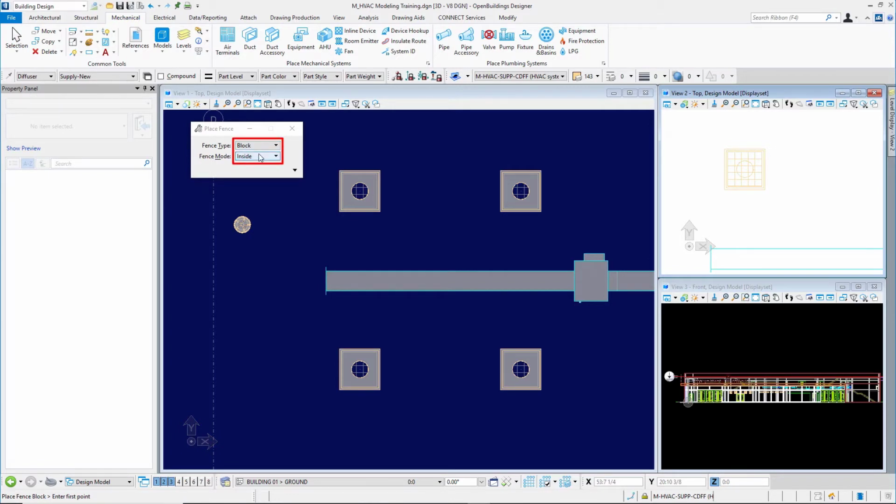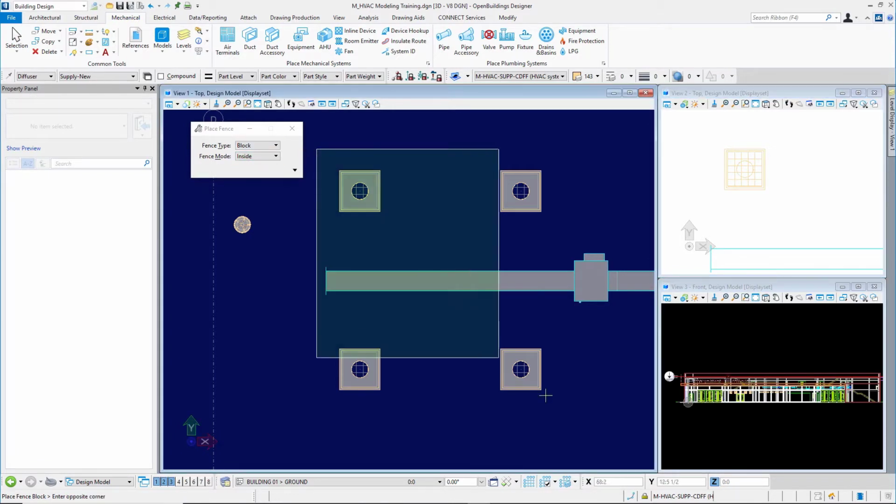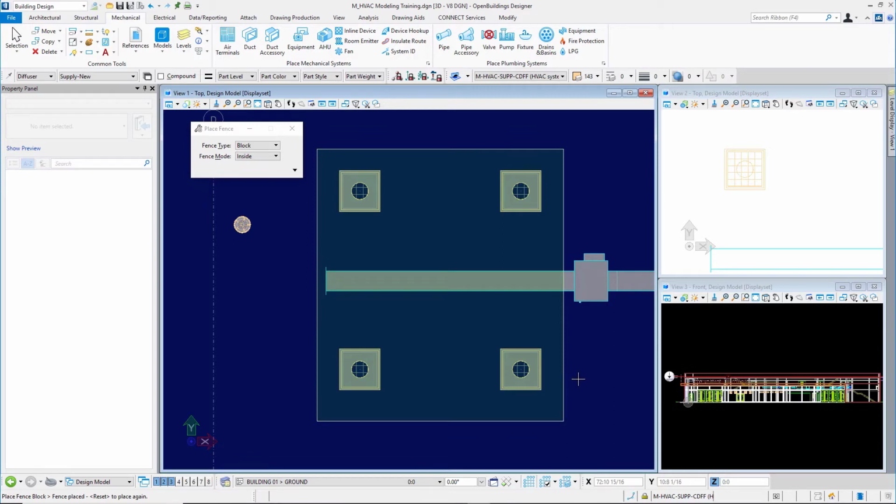I see I've got it set to block inside, and I'll pick a couple of points, just making sure that I encompass all those air terminals and that duct that I placed. So there's the fence that I placed. A fence is a selection tool, keep in mind. Then I can come up to the ribbon interface here and select Device Hookup.